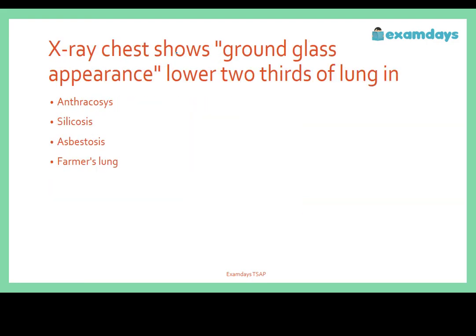Moving on to the next question. X-ray chest shows a ground glass appearance in the lower 2/3 of the lung in A. Anthracosis, B. Silicosis, C. Asbestosis, D. Farmer's lung. The correct answer is option C, asbestosis.